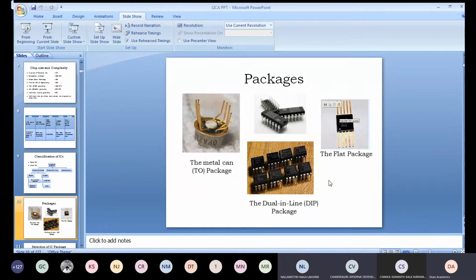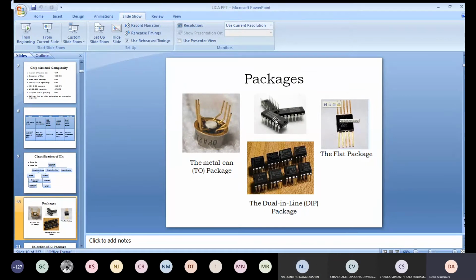So among all these, which type of package have you seen in our lab? Dual in line package, ma'am. Very good, DIP, dual inline package. This type of dual inline package ICs you have seen, and this is also the same dual inline package, right?